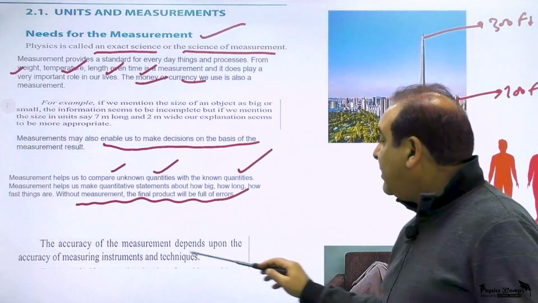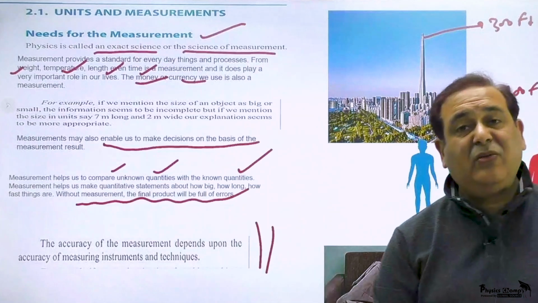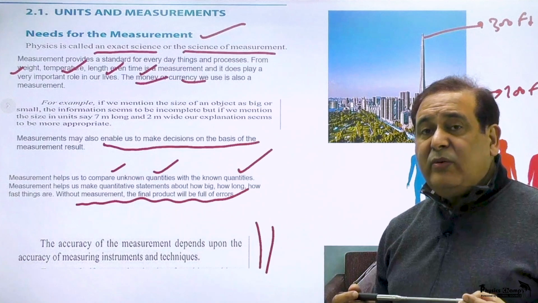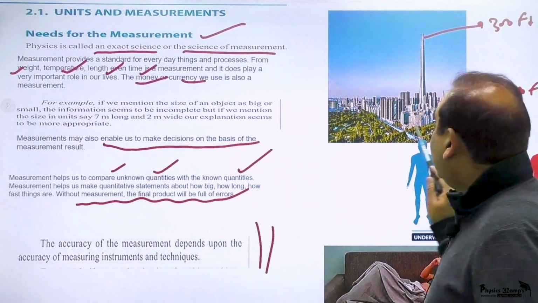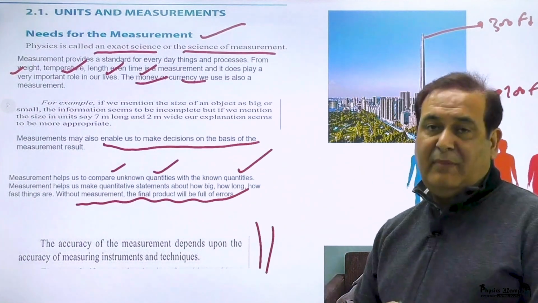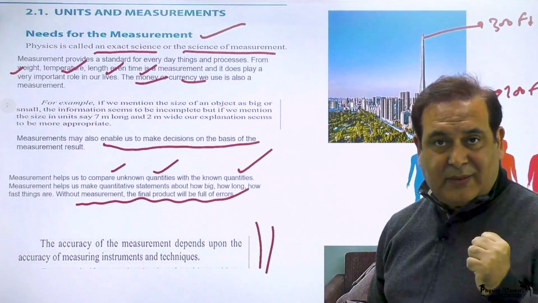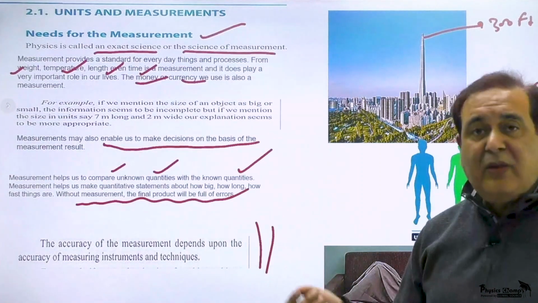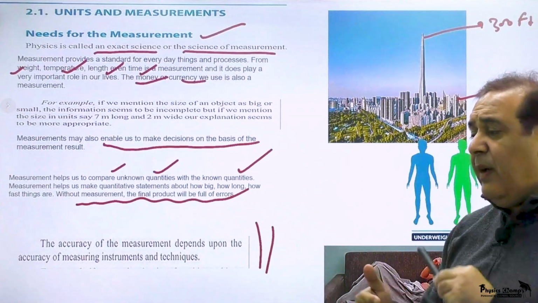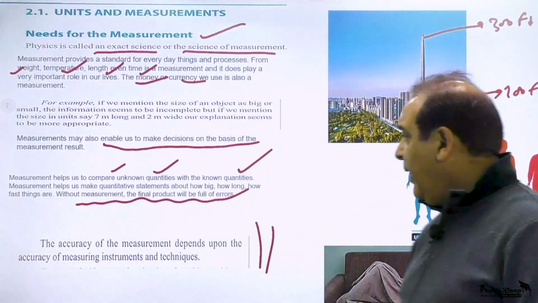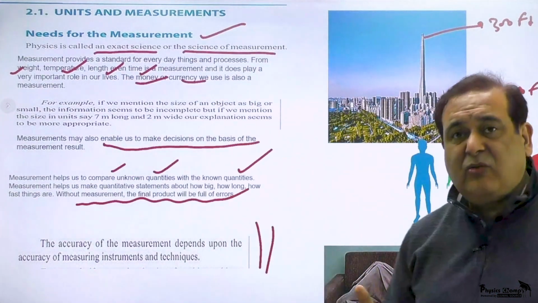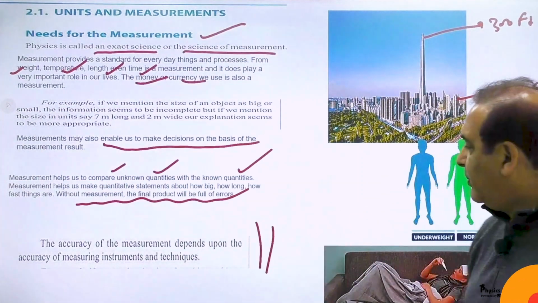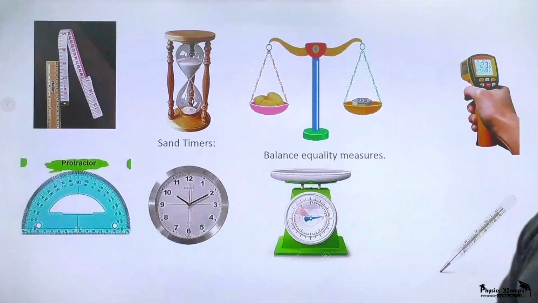The accuracy of the measurement also depends on the accuracy of the measuring instrument. So here measuring instruments are very important. Like, you cannot use a screw gauge to measure the height of a building, and you cannot measure the size of an ant or a microscopic thing using a scale. So you need to have an appropriate measuring instrument, and the measuring instrument should be perfect as per the need of that particular situation. Now moving ahead, I will take some more examples.